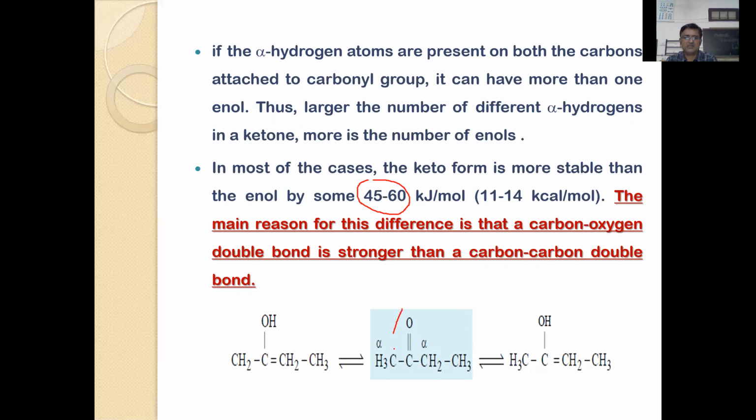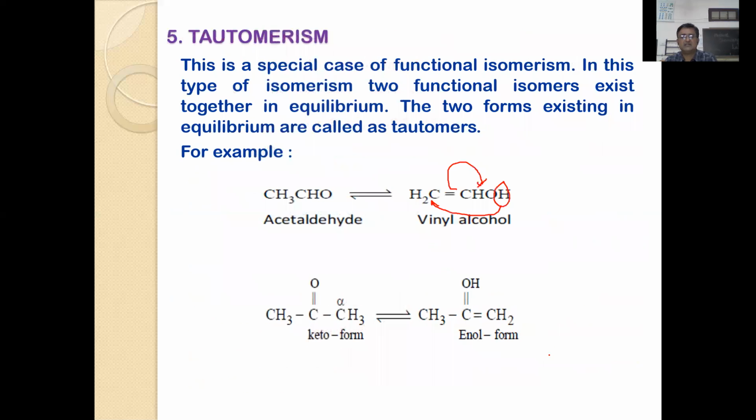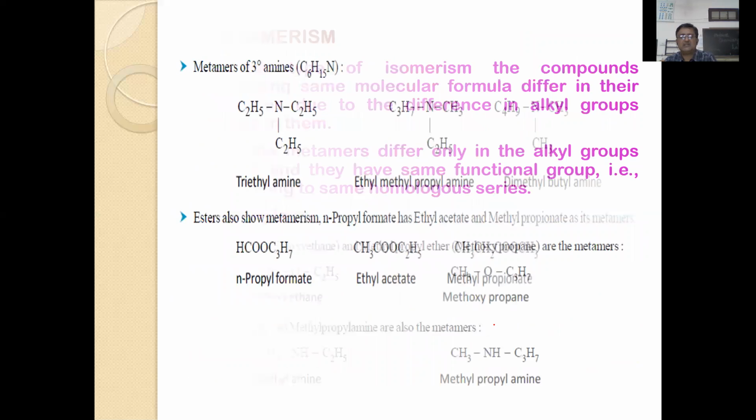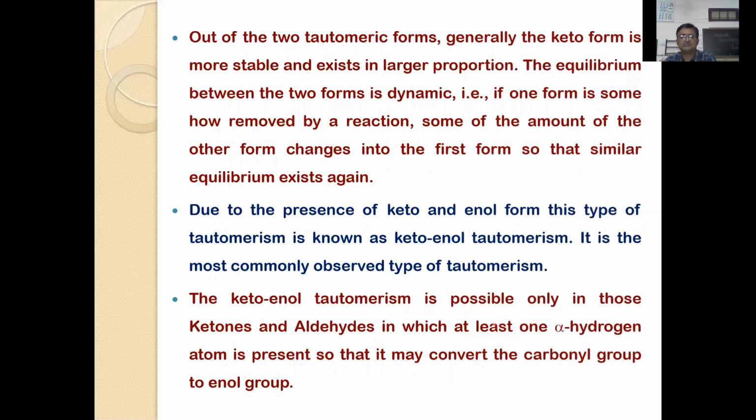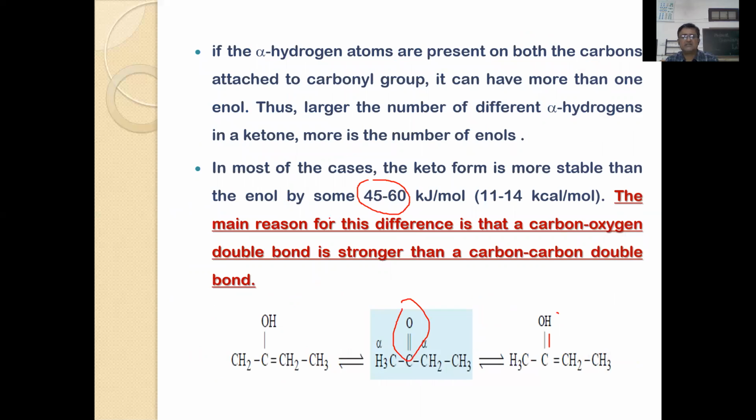When you look at this ketonic structure, this bond is very strong compared to the double bond character of the enolic form. In the earlier structure, if you have seen a bond here, in fact it is not there. Don't confuse. There is no bond here. It is an OH group and double bond character. So this large difference is due to the stronger bond, but the enolic form will not have such a bond in any situation. So this should be OH and double bond character.